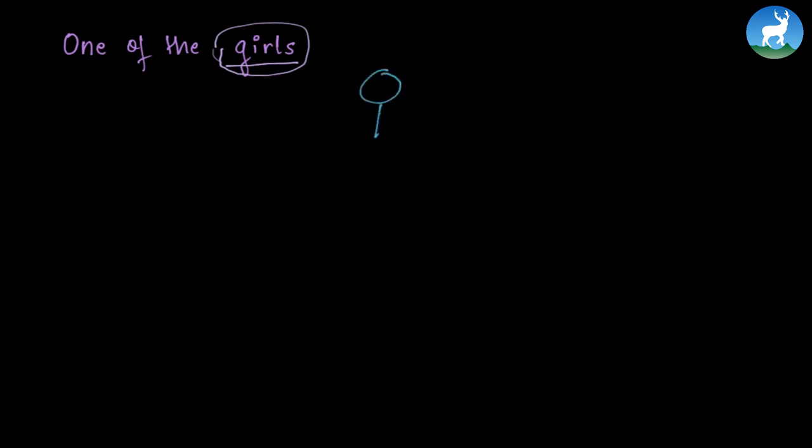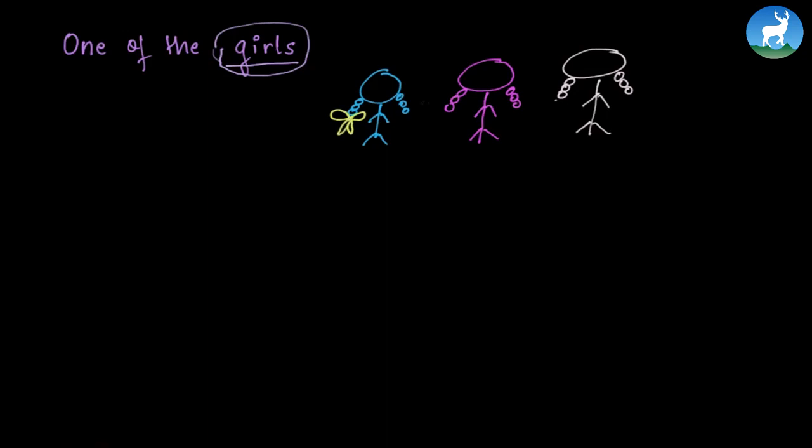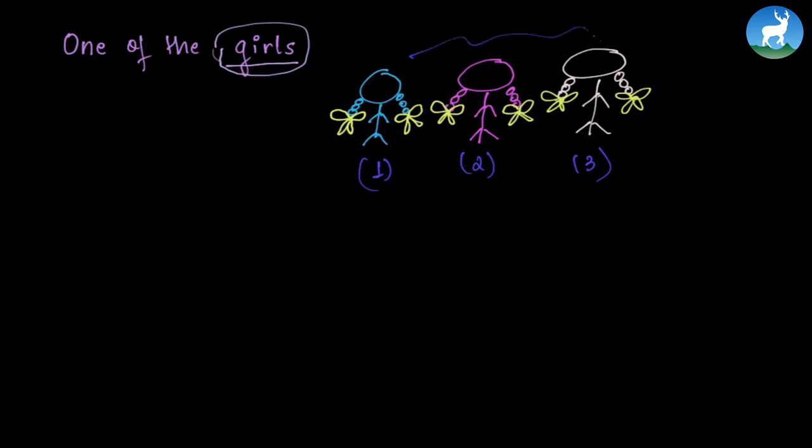So here, in the picture, there are 3 girls. One girl is girl 1, then the second girl, and the third girl. So we have these 3 girls, and we are talking about one among these 3 girls, right?